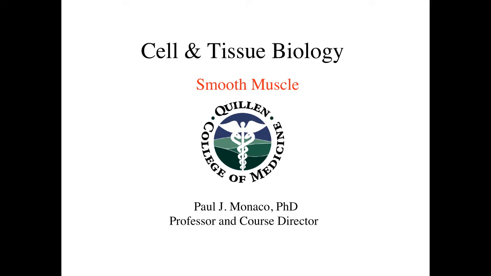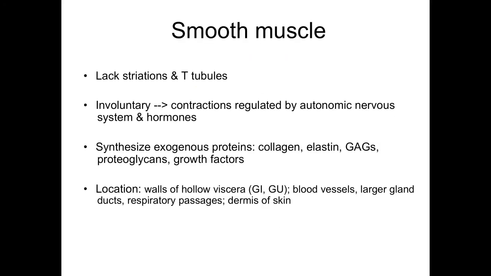This podcast will deal with smooth muscle. Smooth muscle lacks striations and it lacks T-tubules. Smooth muscle shows involuntary contractions. The contractions in smooth muscle are regulated by the autonomic nervous system and by hormones.